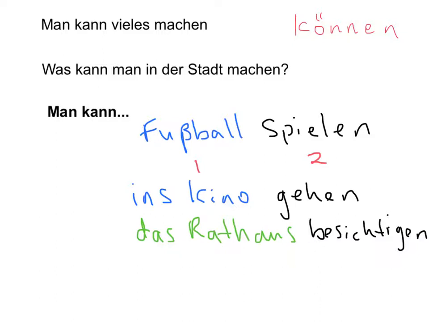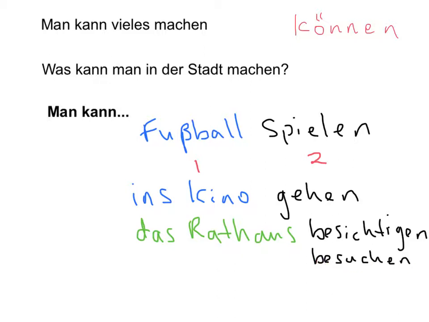Now, besichtigen means to view, but in English we would actually say to visit. There is also another word for visit, which is besuchen. But if you're going sightseeing, you would tend to say besichtigen, whereas if you were going to visit your family members, then you would say besuchen.